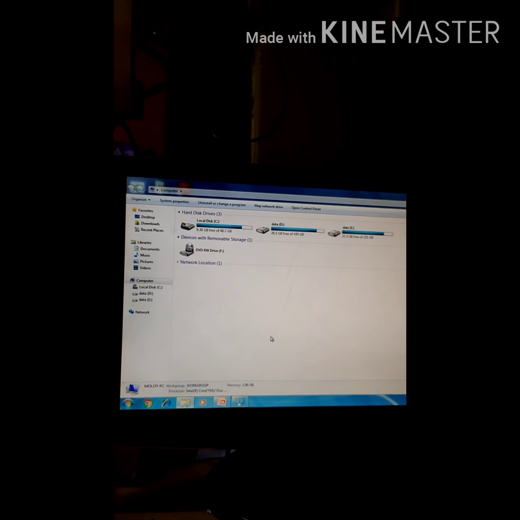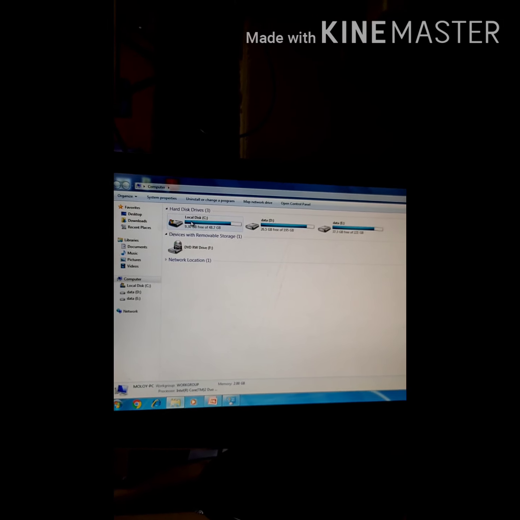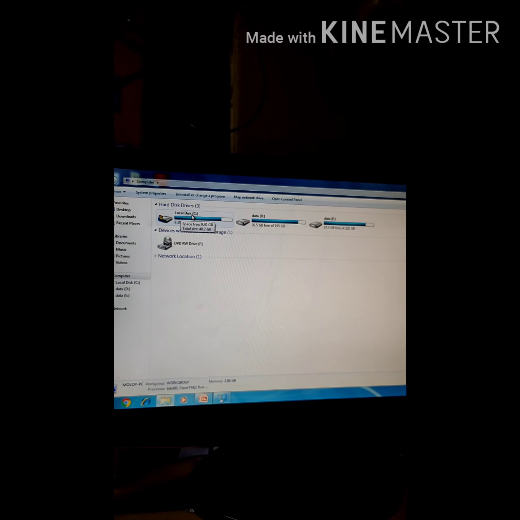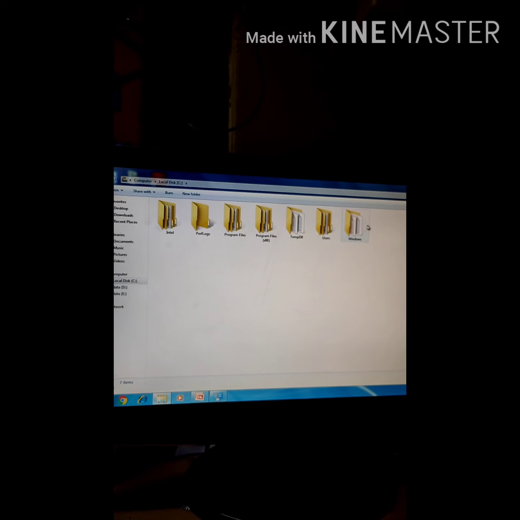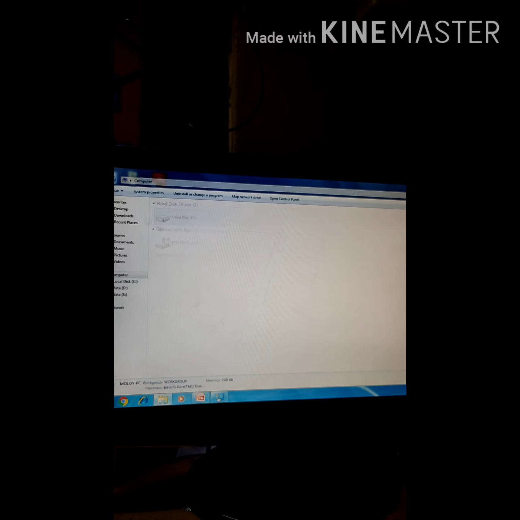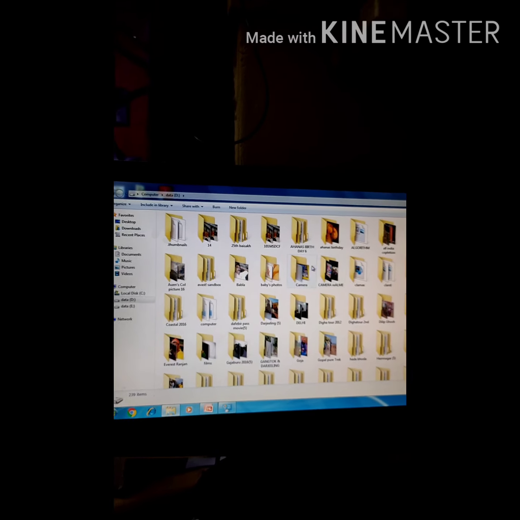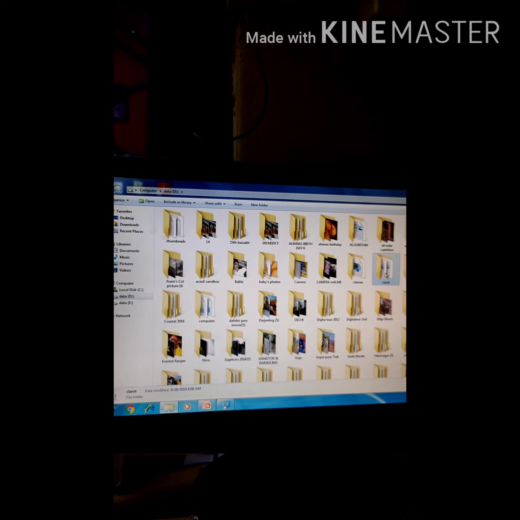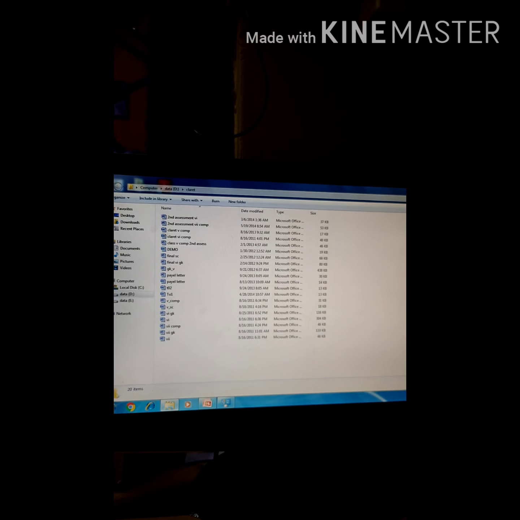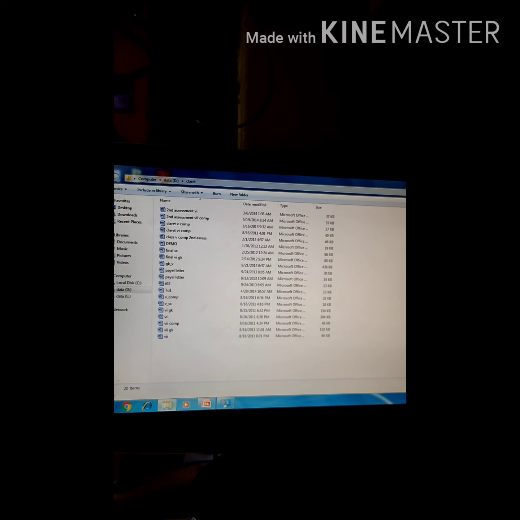After clicking, you will see some drives there: Local Disk C, Data D, Data E, DVD drives. If you double click on them, you can open any folder. C drive, D drive, anything you can open from here. Some files are there which I can open from here.